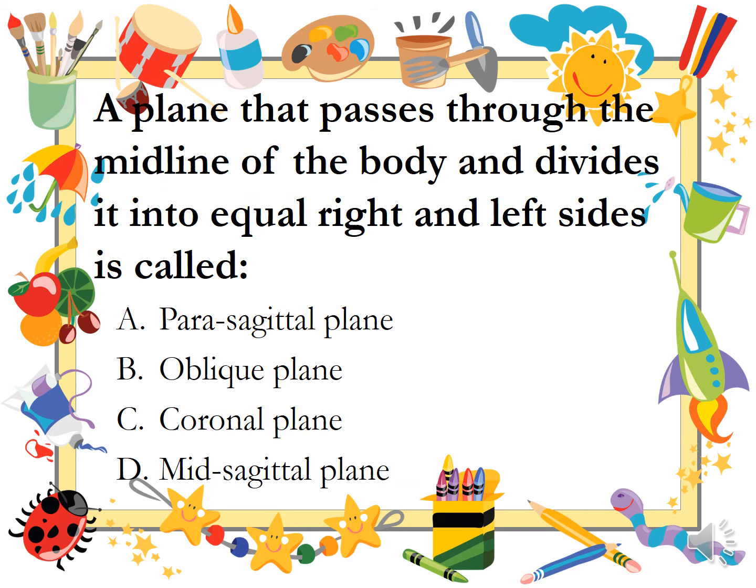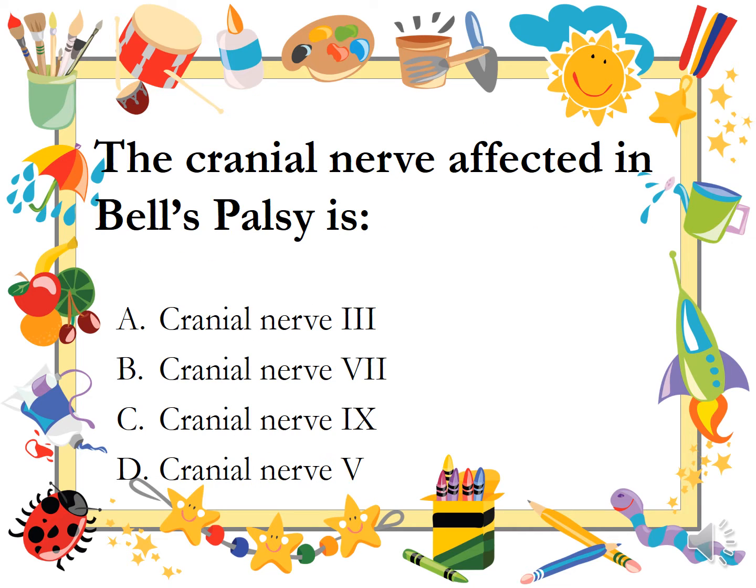A plane that passes through the midline of the body and divides it into two equal right and left sides is called parasagittal plane, oblique plane, coronal plane, mid-sagittal plane. The cranial nerve affected in Bell's palsy is cranial nerve 3, cranial nerve 7, cranial nerve 9, cranial nerve 5.